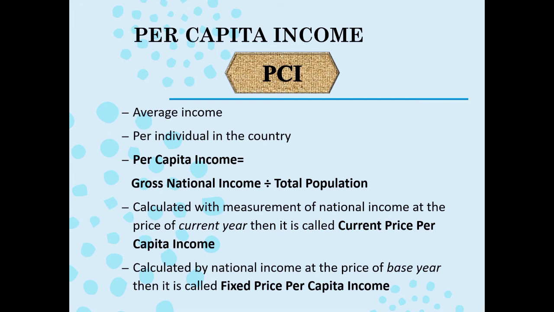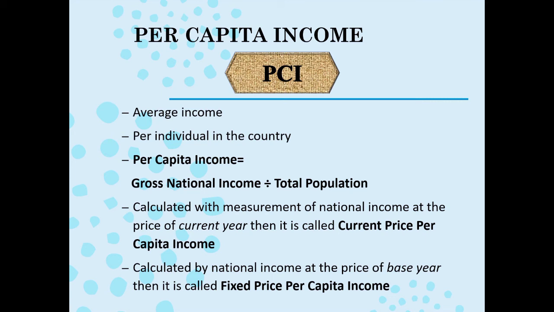See, the formula here is the gross national income divided by the total population. Fine. So per capita income means each and every person in the country gets what amount from the national income, that is per capita income.